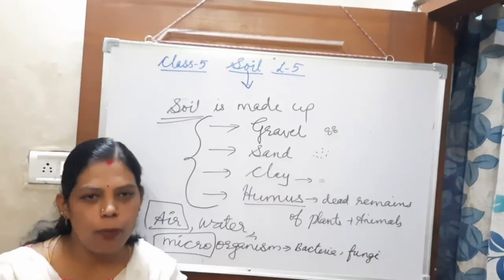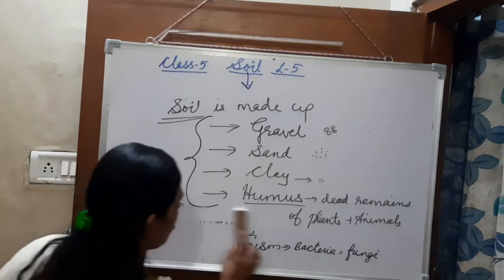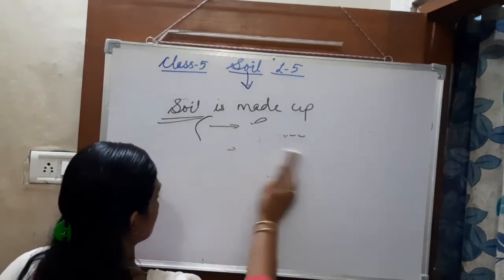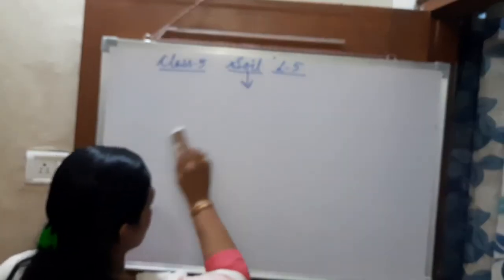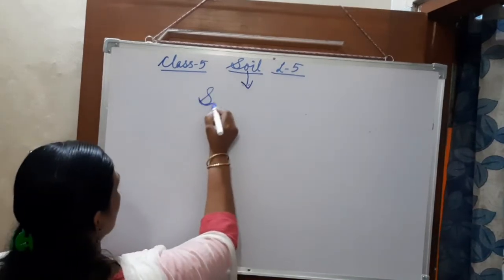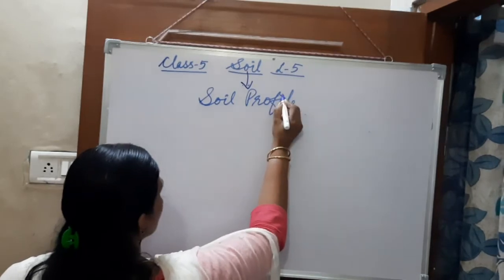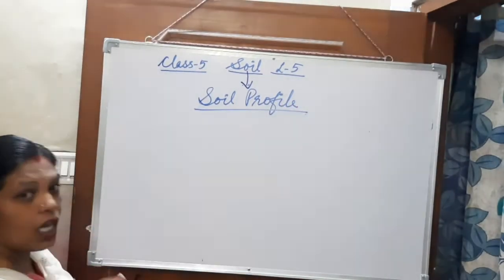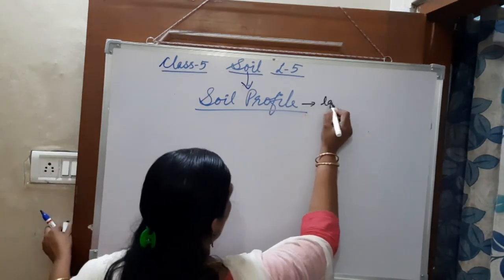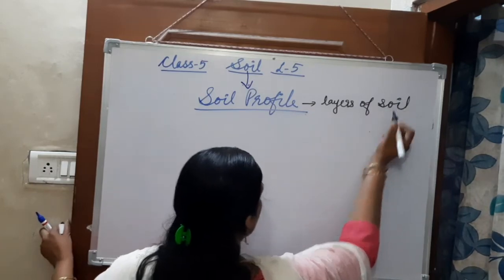Now the next topic is soil profile. Okay, what is soil profile? Soil profile means the sequence of layers of soil. It is the layers of soil. Sequence of layers of soil.